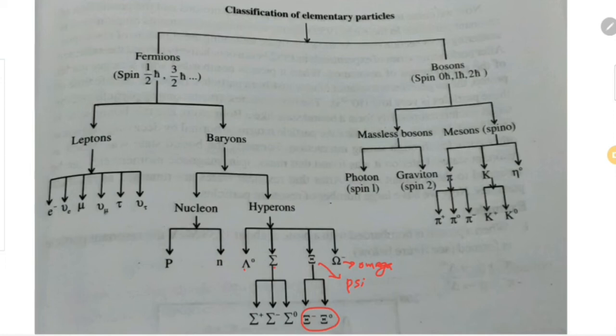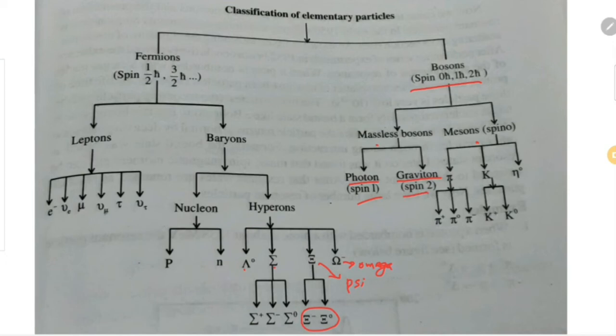Next classification is boson. Bosons are integral spin particles. They are categorized into two classes: massless bosons and mesons. Mesons are spin 0 particles. In the massless boson category we have two particles, photons and gravitons. Both are massless bosons; they have no mass. Photons have spin 1 and graviton has spin 2.